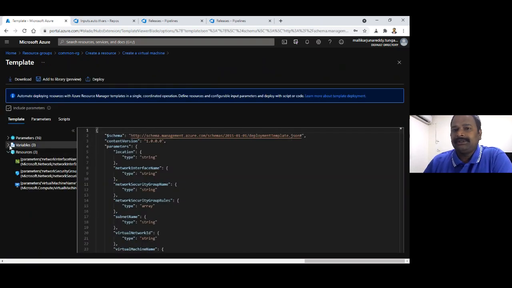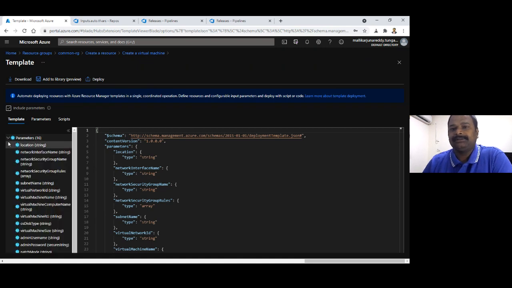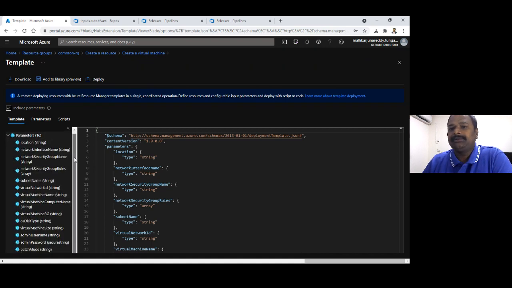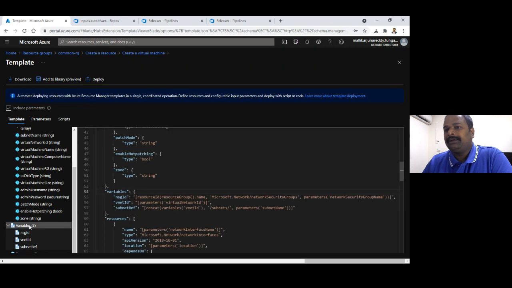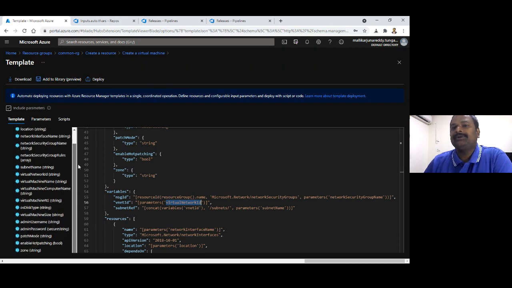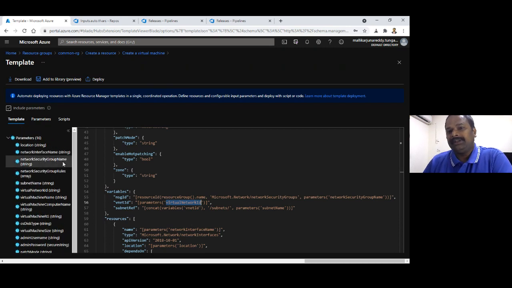As I told you, if you see here, what are variables? What are parameters? These are the parameters. When it comes to variables, if you see here, this is the network ID which is already pre-existing. Variables are nothing but the inputs you provide where the Azure resources are already existing. When it comes to parameters, these are the things which we are going to create now. These are the things it is going to carry forward and get created.